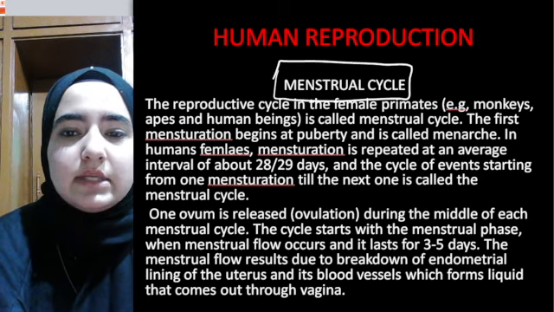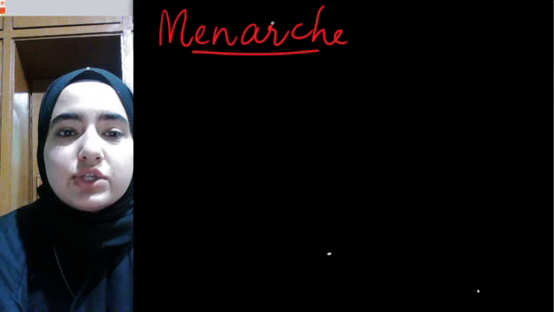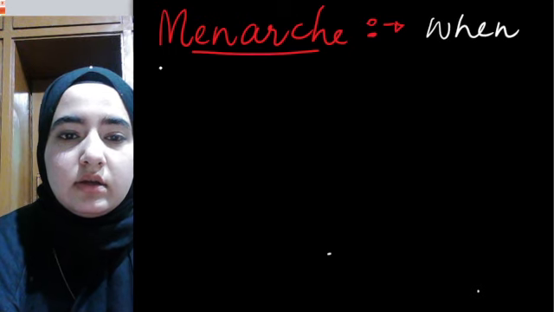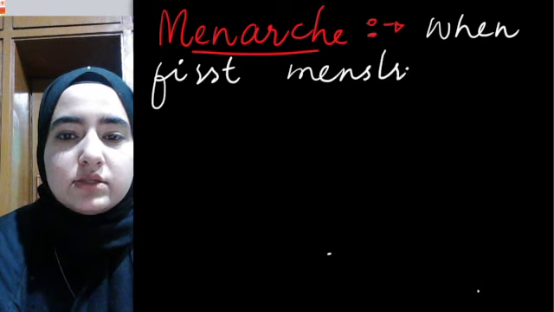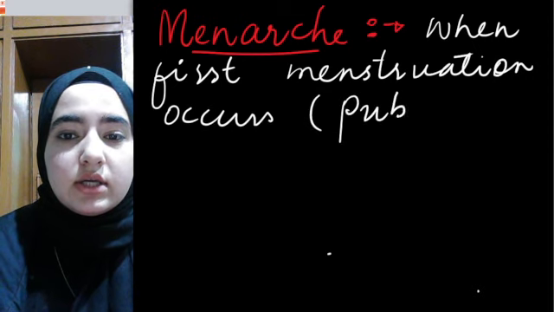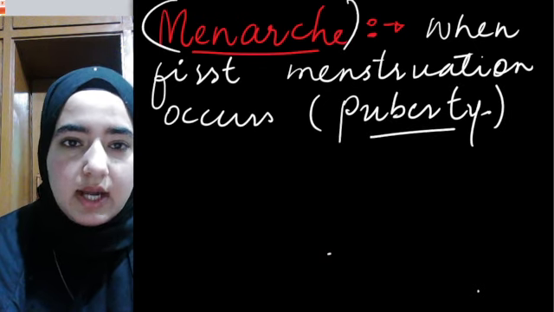Menarche simply means when first menstruation begins at puberty. When first menstruation occurs, and we know it occurs during which period? It occurs during puberty. Okay, I hope this concept of menarche is clear, right?